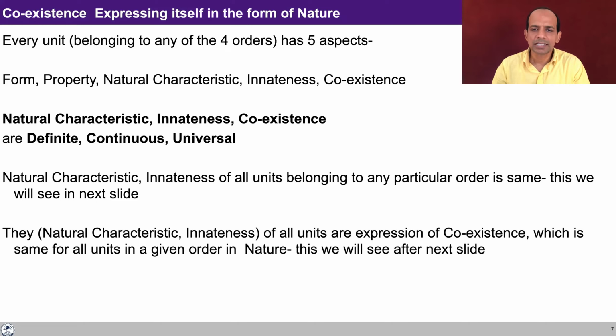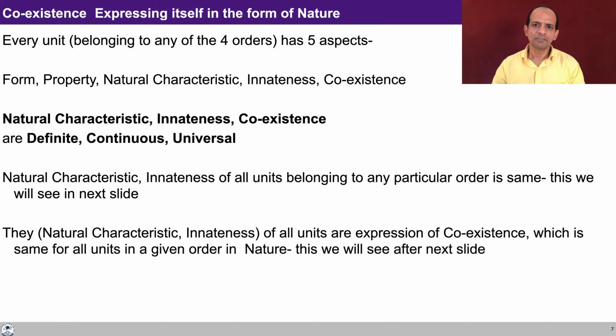So you'll see that in a given order, let's say physical order, or bio order, or animal order, or human order, the natural characteristics is going to be the same. So the natural characteristic of every human being is the same. The natural characteristic of every bird and animal is the same. The natural characteristic of every plant and tree is the same. There could be a variety in the form, in the property of these units, but the natural characteristic is the same. Similarly, you can see that the innateness in a given order is the same, and thus we can study it, we can understand it.